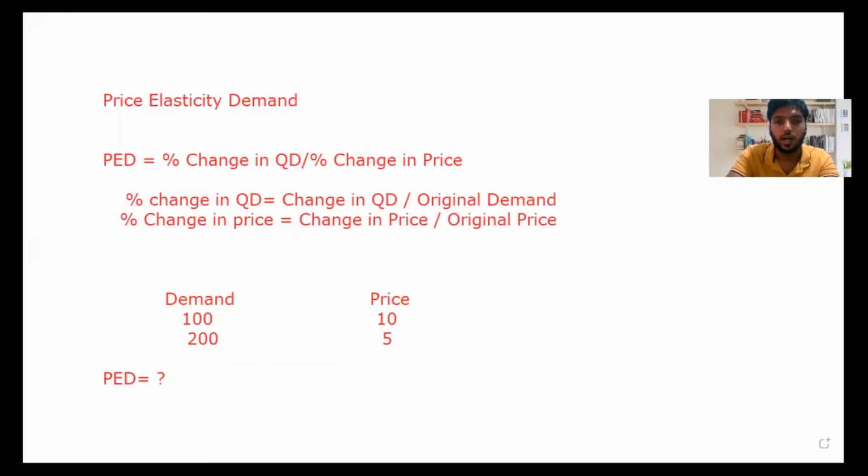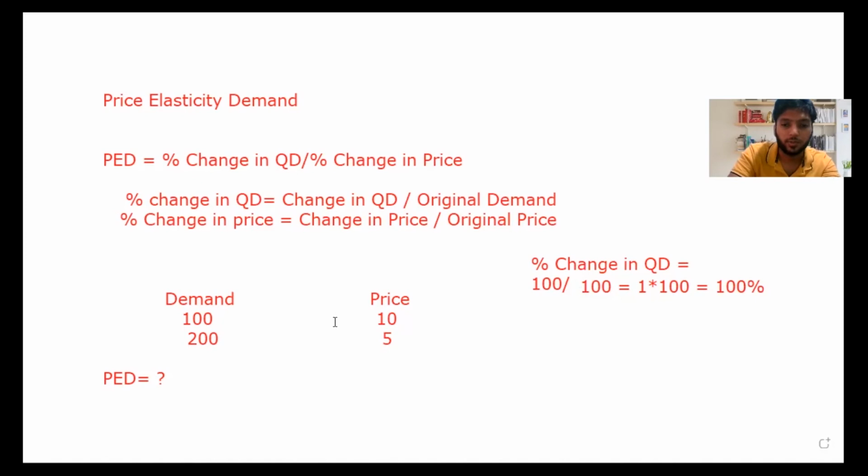So I'm going to do this sum. How do I do this? I need to find the percentage change in quantity demanded. How do I take the change in demand? You can see here it's 100, because it changes from 100 to 200. Then the original demand was 100, because the starting point of the demand is known as the original demand. So when I divide 100 by 100, I will get 1. To make it a percentage, I need to multiply by 100. So my percentage is 100 percent.